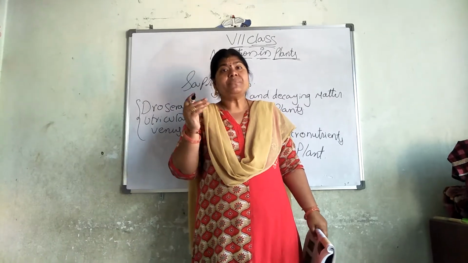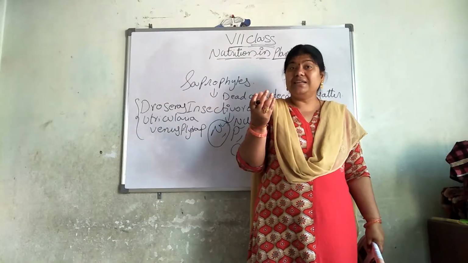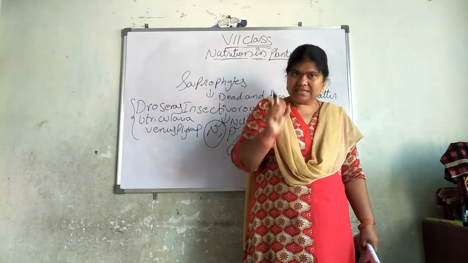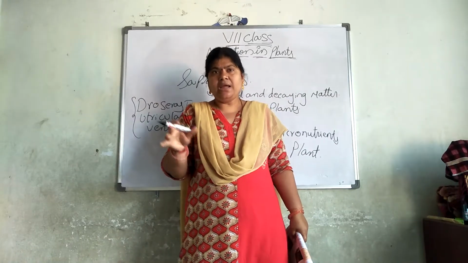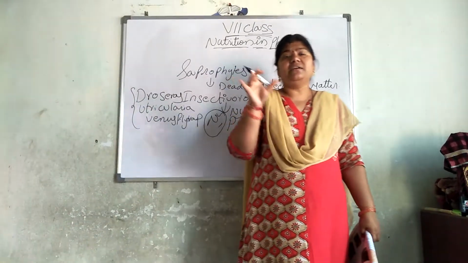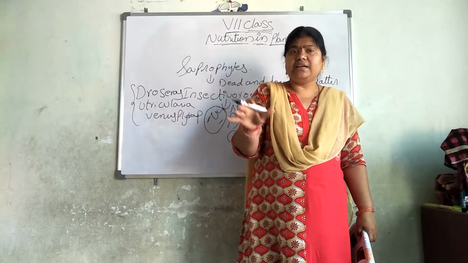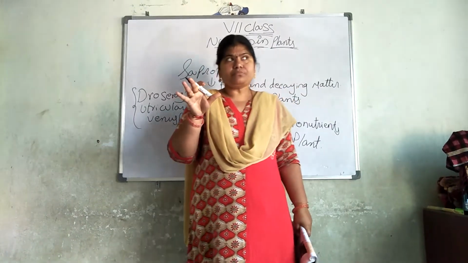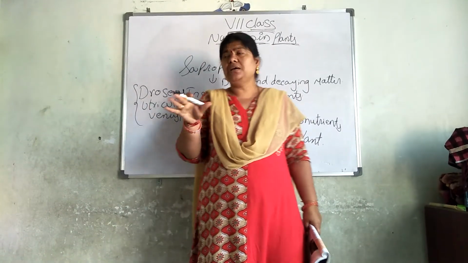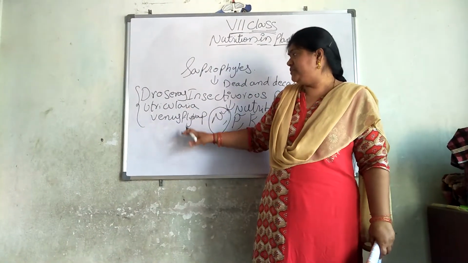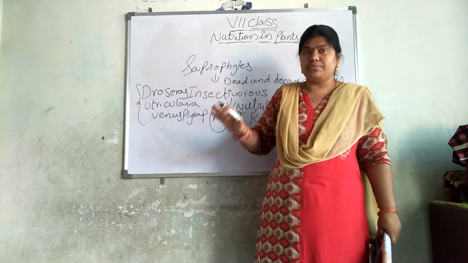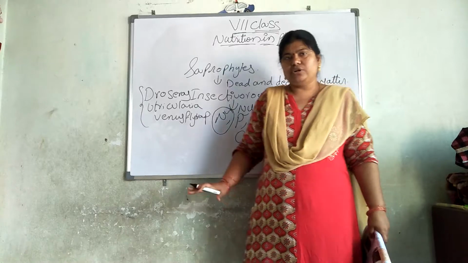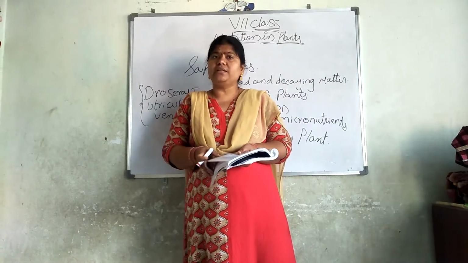Their leaves are modified to trap the insects, and they are green in color. Because they are green in color, they can prepare their own food by themselves. And these are the examples: Venus flytrap, Utricularia, and Drosera are the examples. And these insectivorous plants are also called carnivorous plants. If you write like this, you will get the 4 marks.